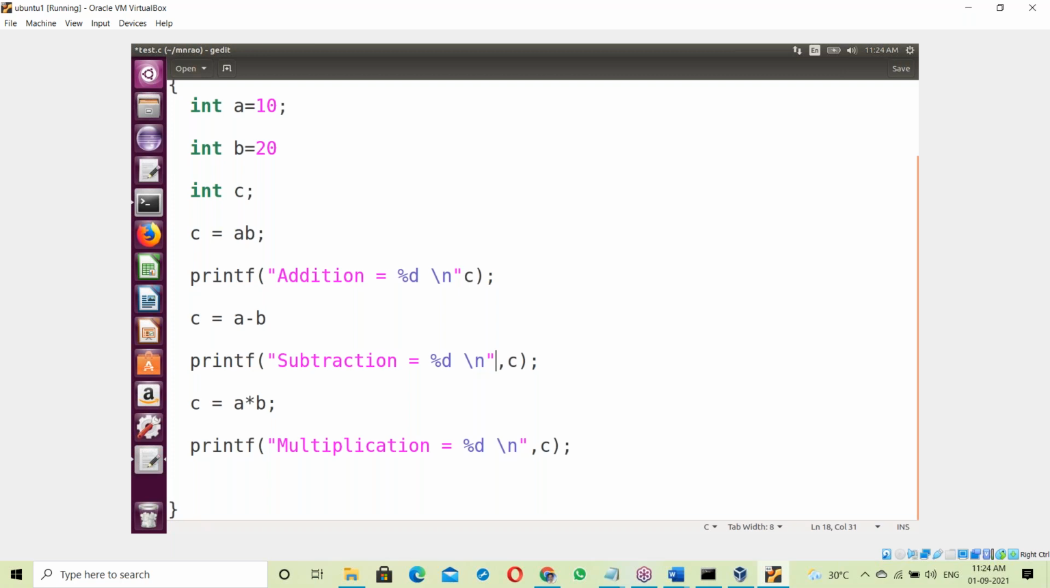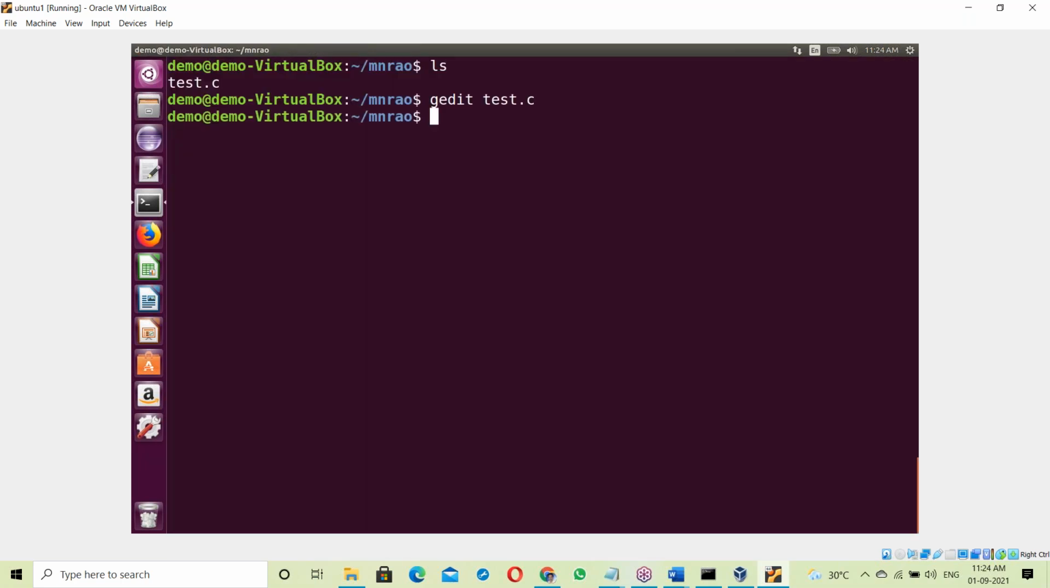Yes, here a double quote is missing. Suppose here, yes, a bracket is missing. Save. Yes, there are many errors. Now how is it working here?